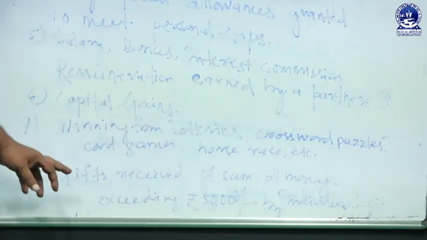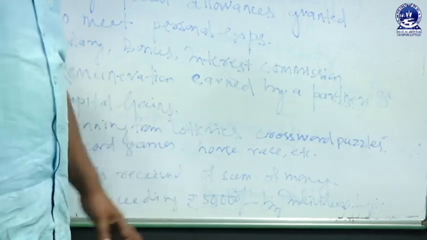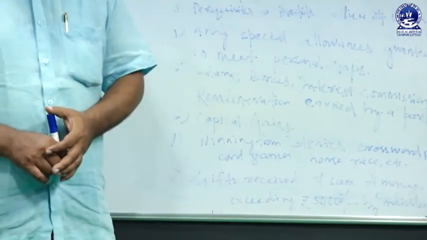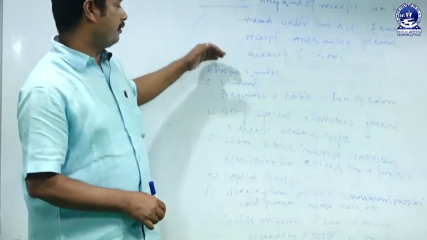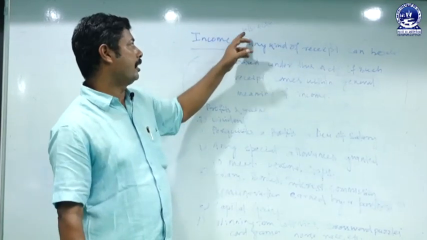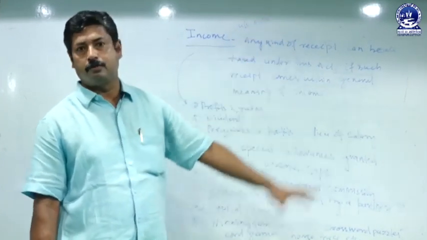The last one is gifts received, a sum of money exceeding rupees 50,000, by an individual person. These are the different ingredients of income as per the Income Tax Act under section 2 clause 24.